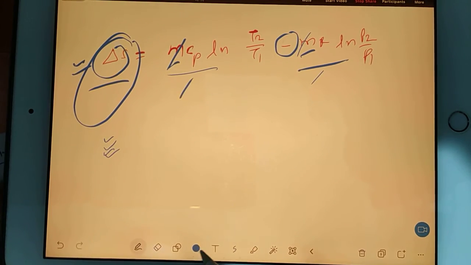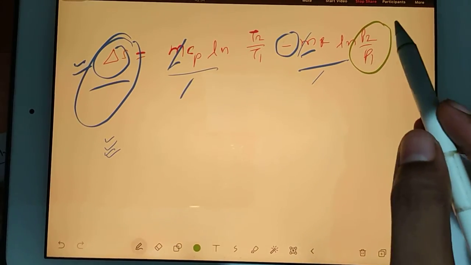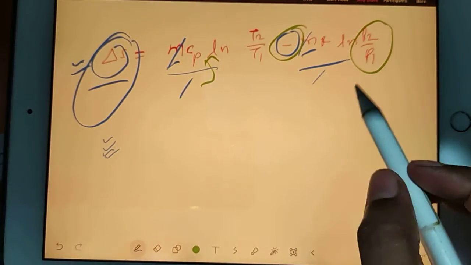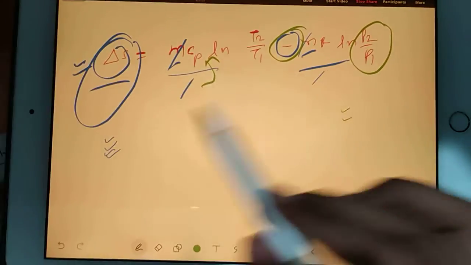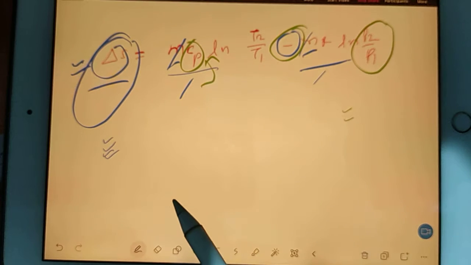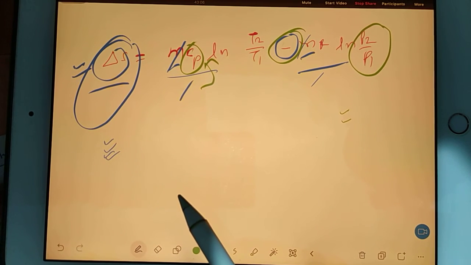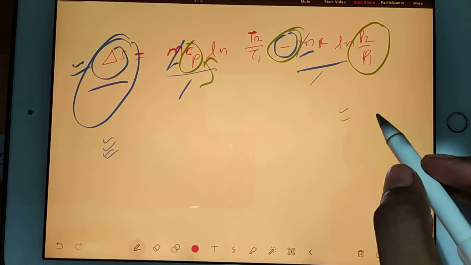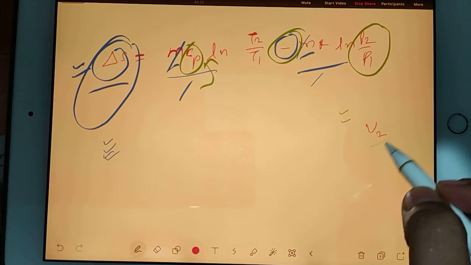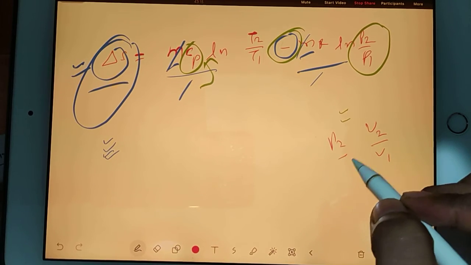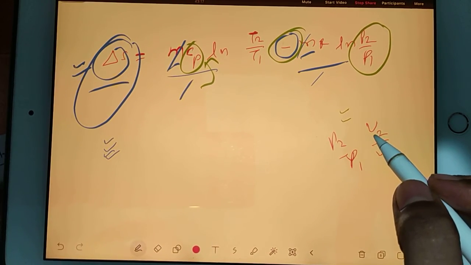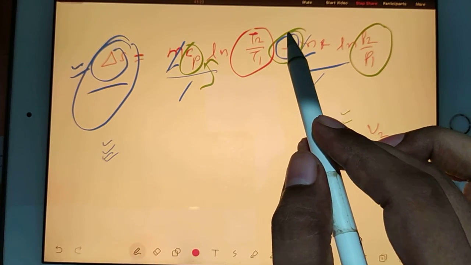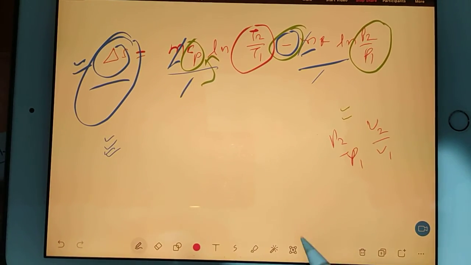Now the trick here: when you are using the pressure term, then you use Cp here but with a minus sign. When you are using the volume term, then you use Cv here but with a plus sign. And one more trick is there. When you are using volume or pressure, always keep V2 by V1 and P2 by P1 in the formula. And temperature you will be writing the same, T2 by T1, in both the formulas.